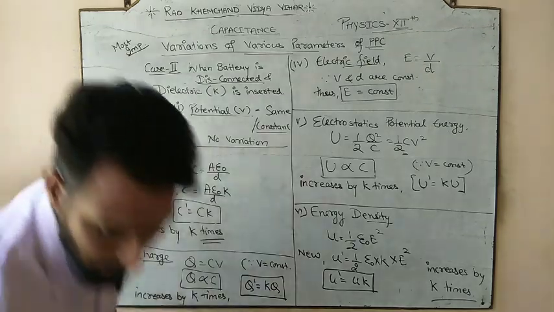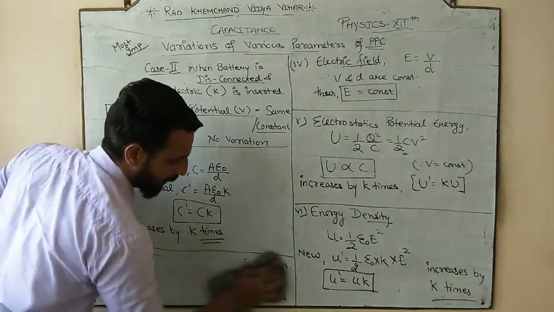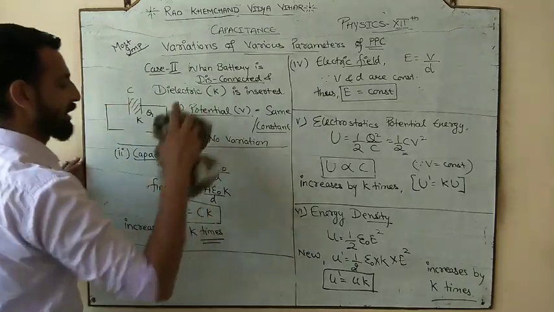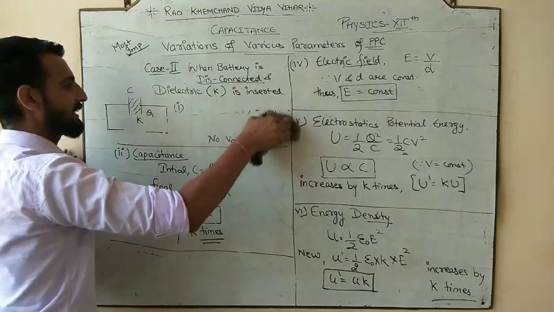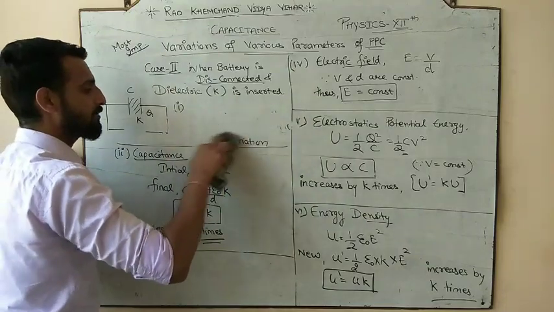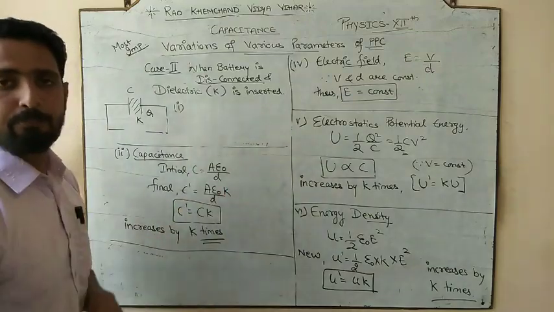So this time you have disconnected the battery and also added the medium. Last time you were adding the medium with the battery connected, and this time we are removing the battery, then adding the medium.